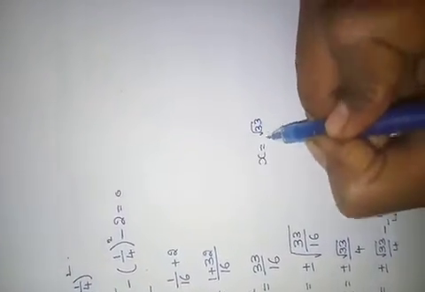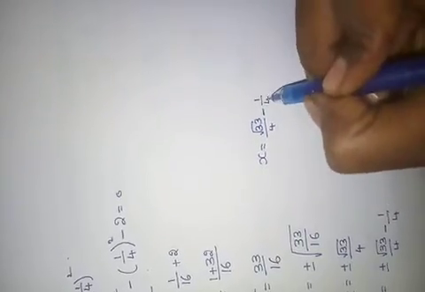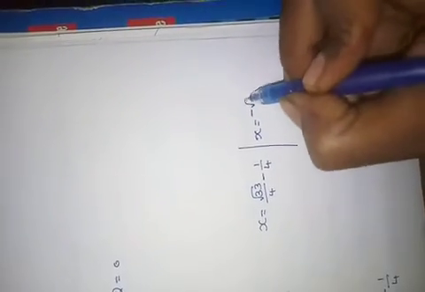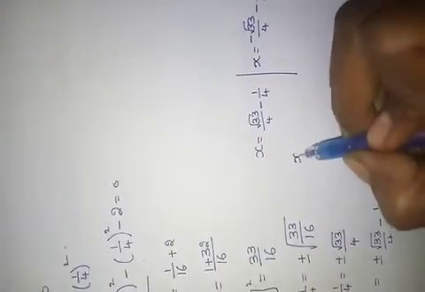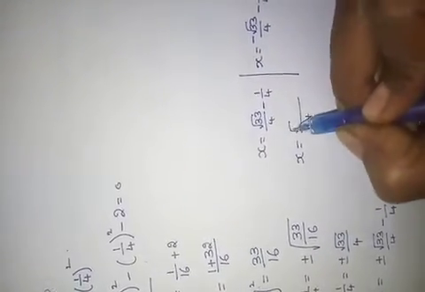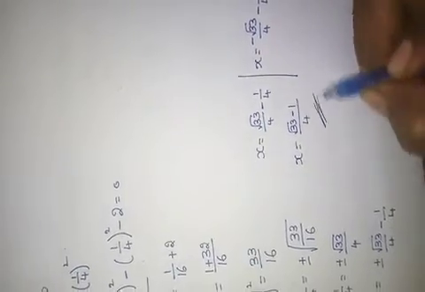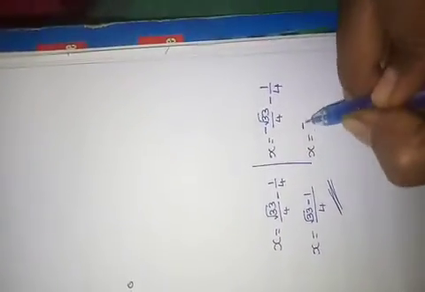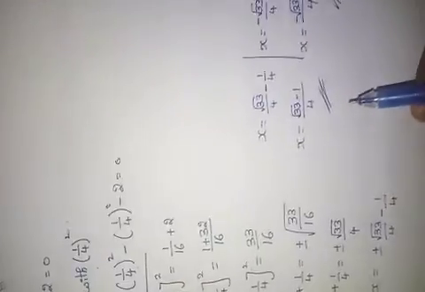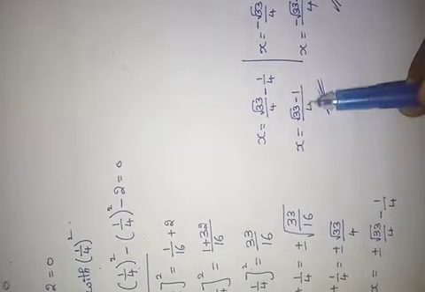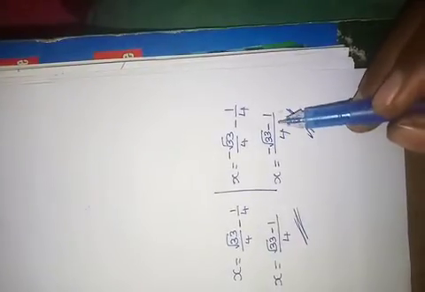Once I am taking plus. So what? Root 33 by 4 minus 1 by 4. That is one term. Now I am taking minus. X equals to minus root 33 by 4 minus 1 by 4. See, denominator is same, no? Write like this, root 33 minus 1. Here x equals to minus root 33 minus 1 by 4. So we got two values, x equals to root 33 minus 1 by 4 or minus root 33 minus 1 by 4. That's all. Problem is completed.